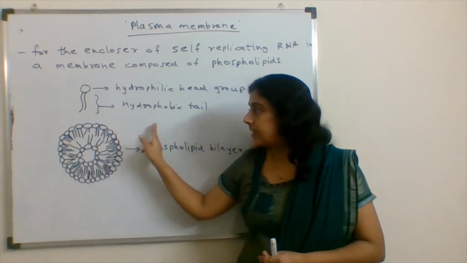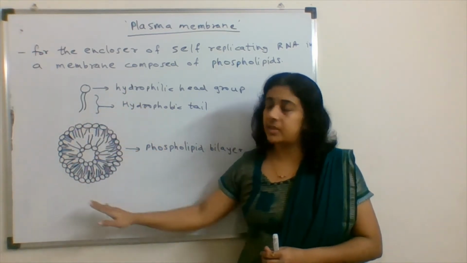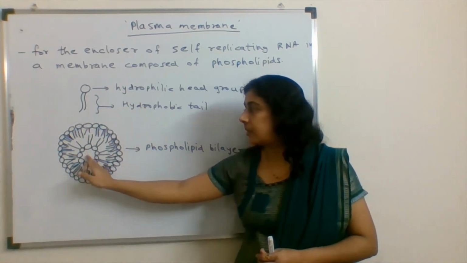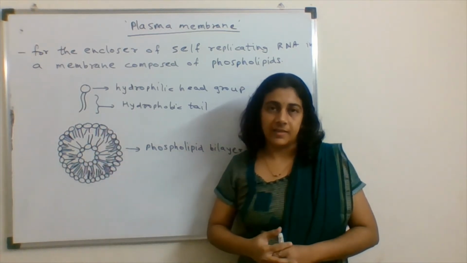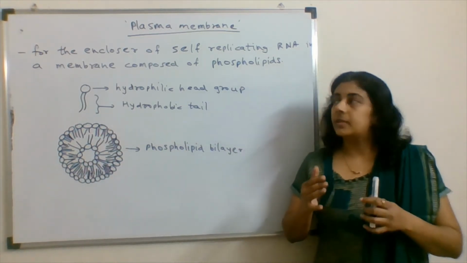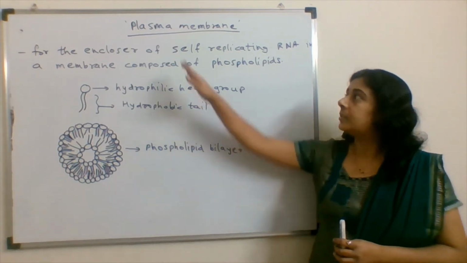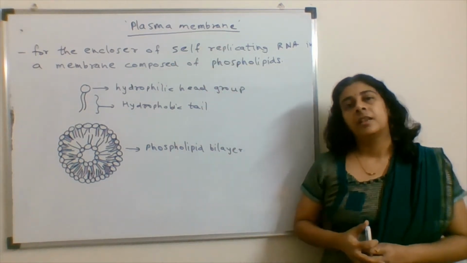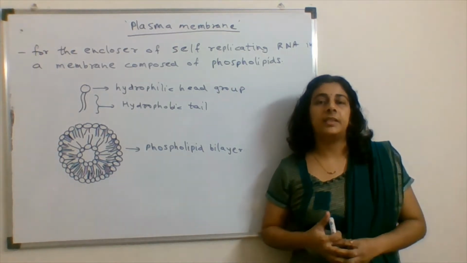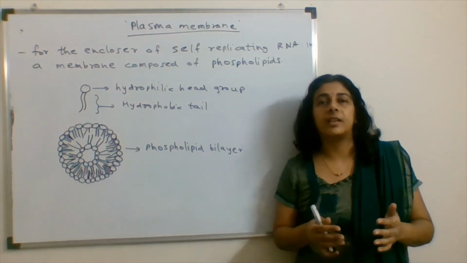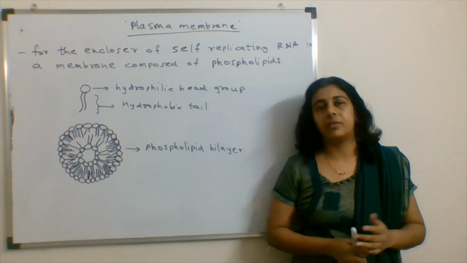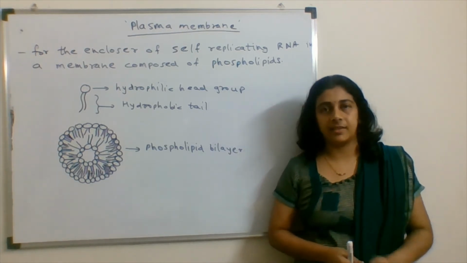So it can easily separate the water atmosphere outside the cell and the water atmosphere inside the cell. This phospholipid bilayer is what we call today the plasma membrane. We find this plasma membrane outside the eukaryotic cell, and it is also present in a prokaryotic cell.